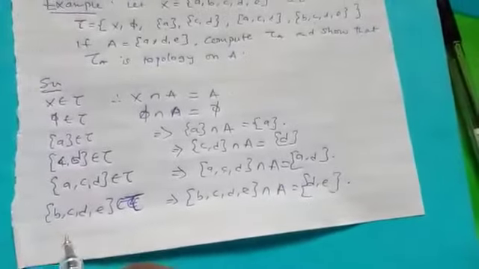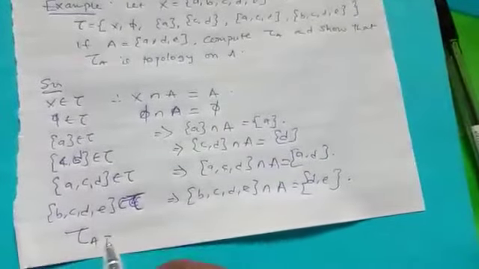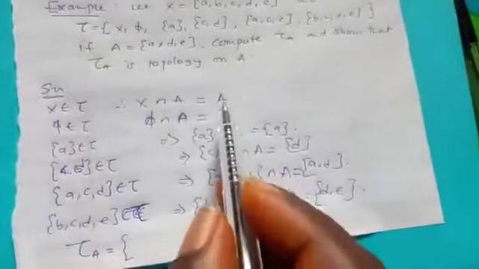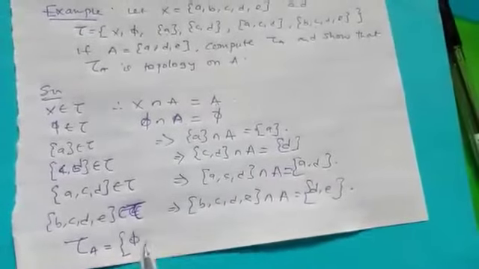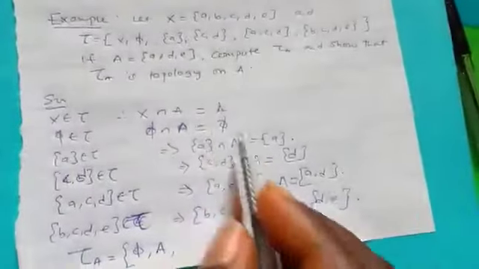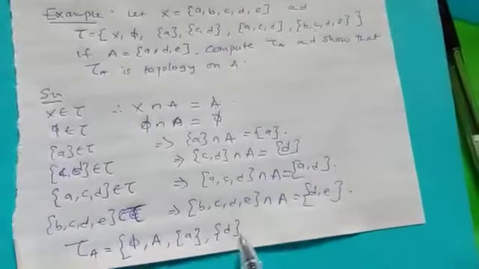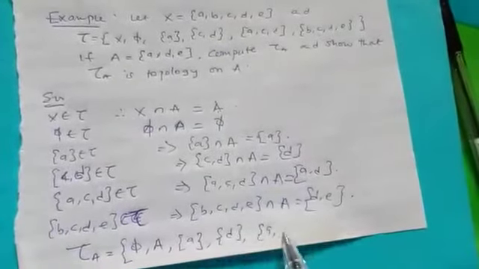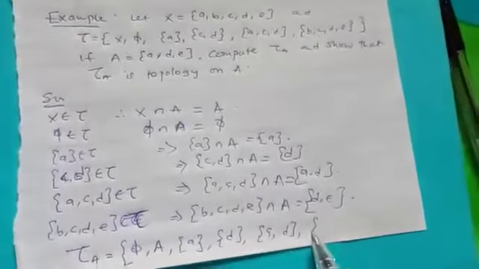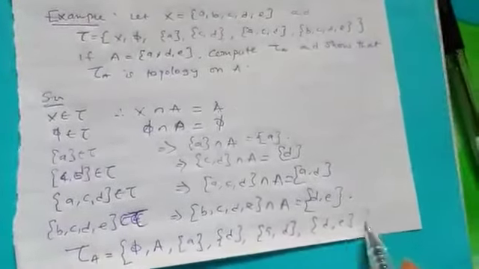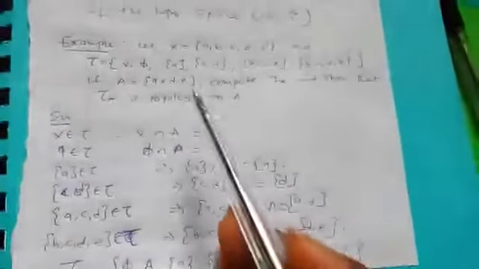So from that we can now find our relative topology. Starting with phi, then A: phi and A are there. The next one is D. The next one is AD. The next one is DE. So this is what we call the relative topology, and that is what we are trying to explain here. And we say that it's a topology.